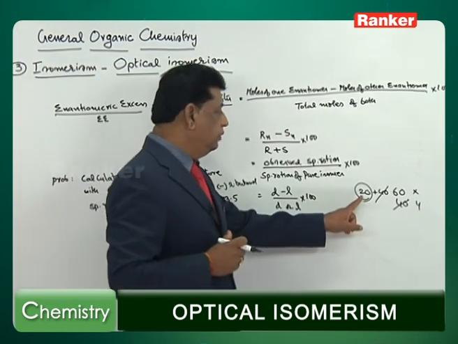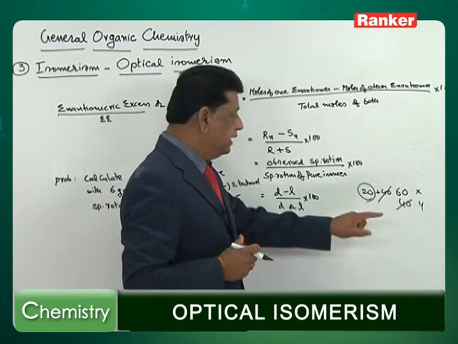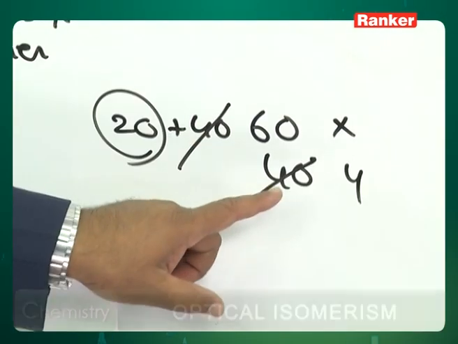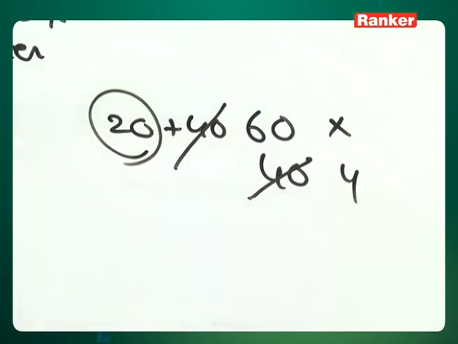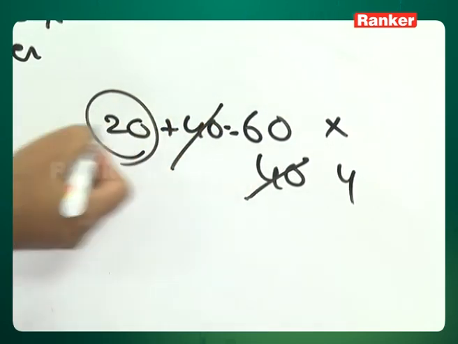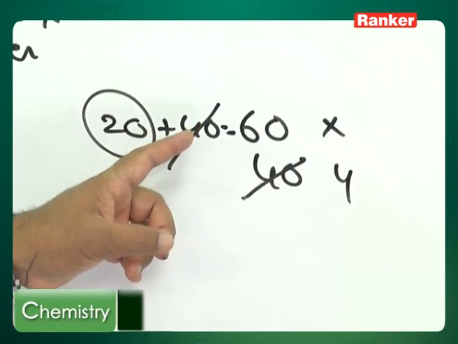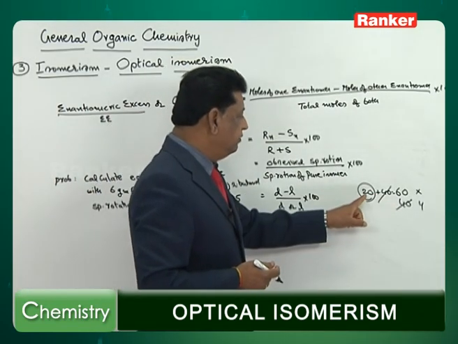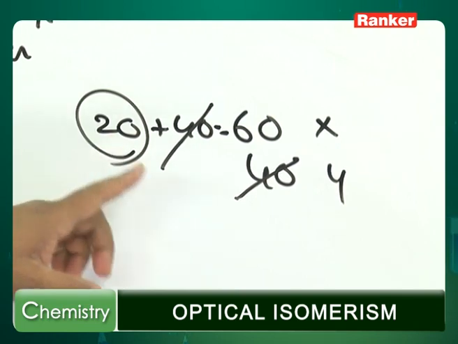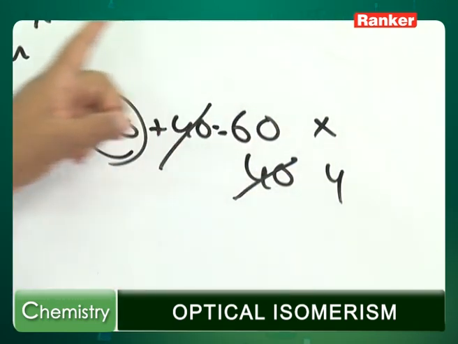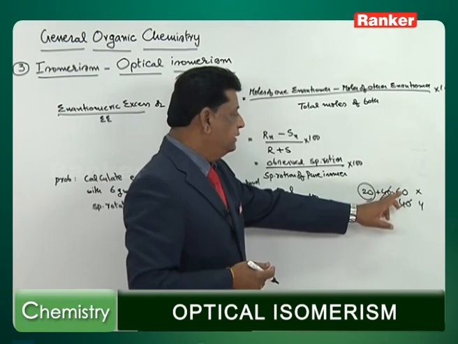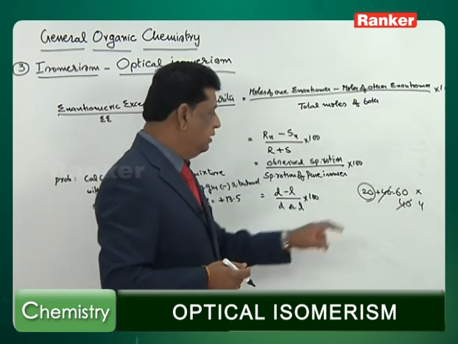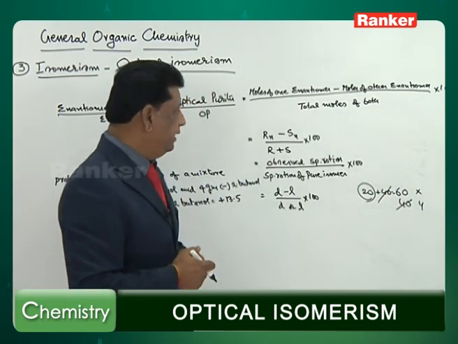One of the isomers has 20 grams extra than the other compound. If I take 40 and 40, you would get a racemic mixture, but I have taken one compound 20 extra. So out of 100 grams, if one is 60 and one is 40, the 20 is called enantiomeric excess.